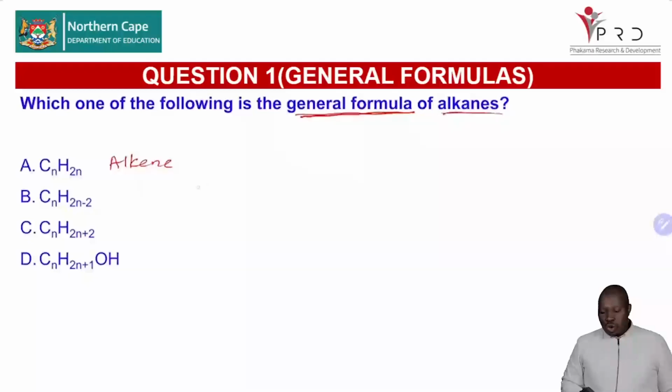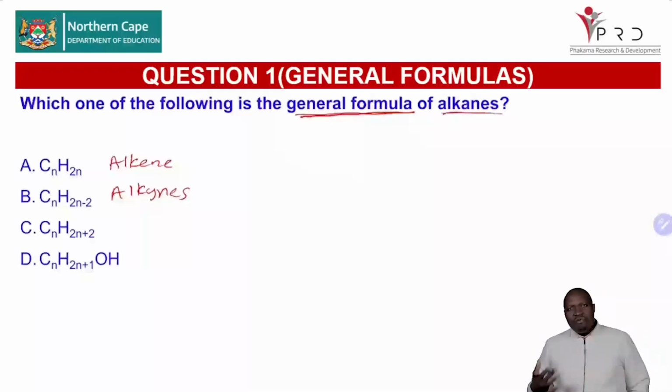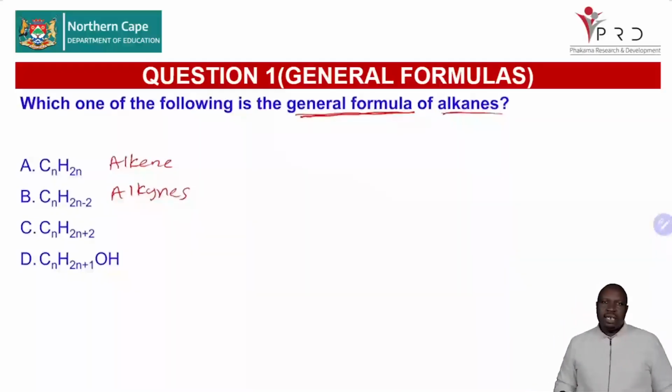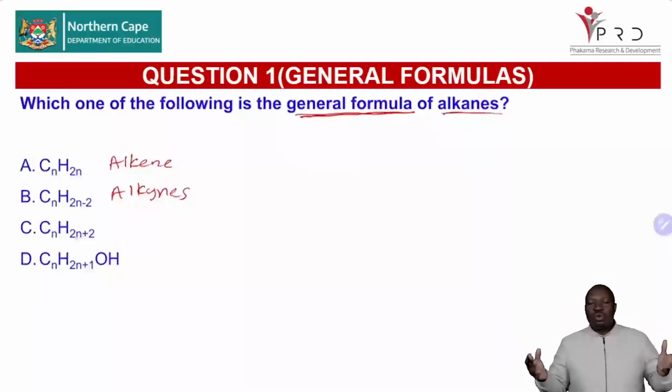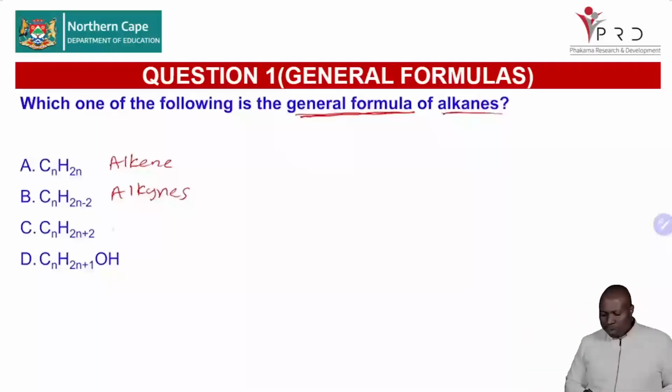CnH2n minus 2 will be the general formula for alkynes. At least with this, I'm revising with you the general formulas of these homologous series so that you are now able to always remember them, because they are important as well. CnH2n plus 2, where we have the maximum number of hydrogens, definitely will be the general formula of alkanes. So remember, alkanes is CnH2n plus 2.